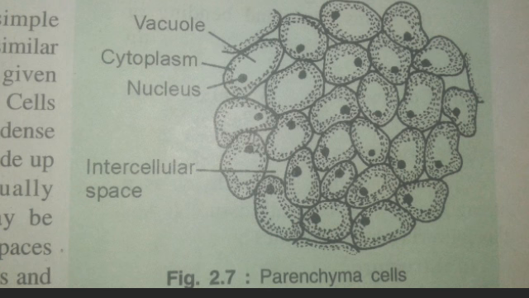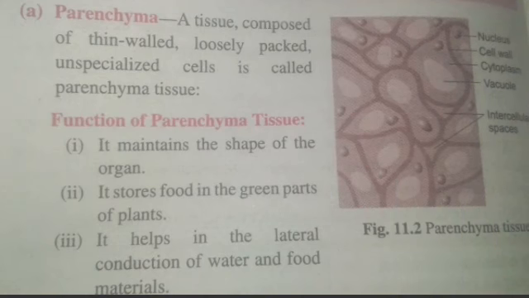Parenchyma cells may contain chloroplast, and in such a case the parenchyma is called chlorenchyma, because it contains chloroplast. In aquatic plants, fairly large air cavities are present between the parenchyma cells. Such parenchyma is known as aerenchyma and helps to provide buoyancy to the plants. So guys, the modified forms of parenchyma are chlorenchyma and aerenchyma. Guys, let's have a look at where it occurs.